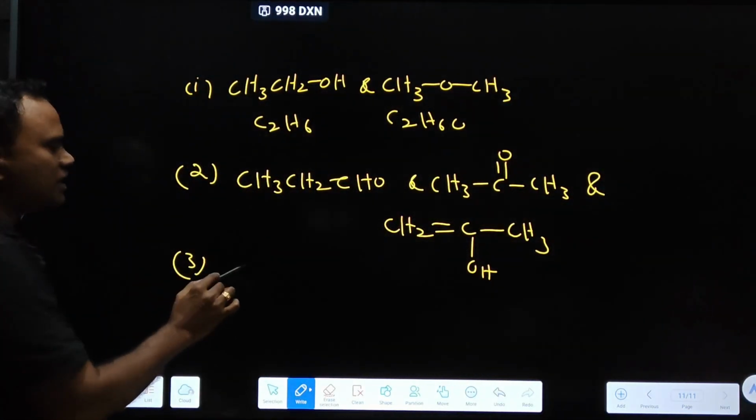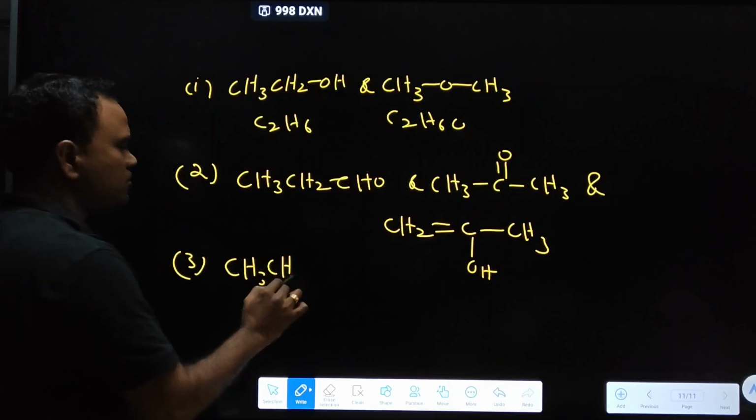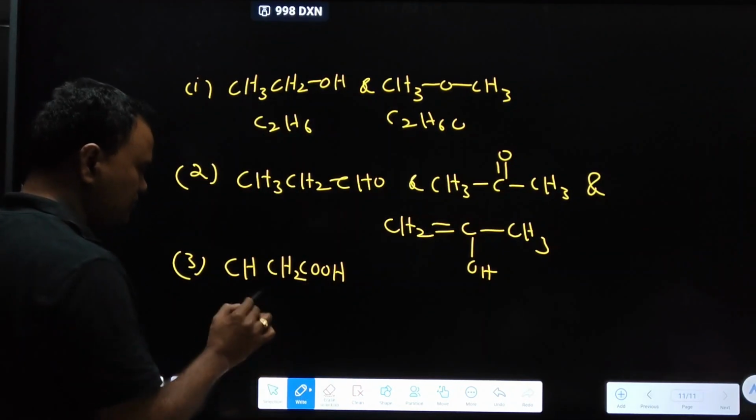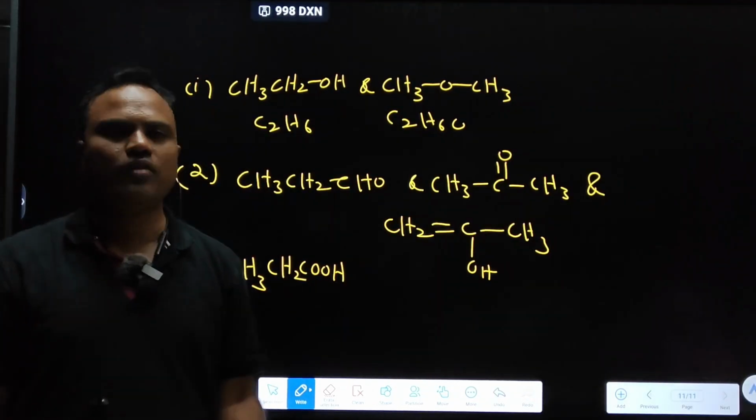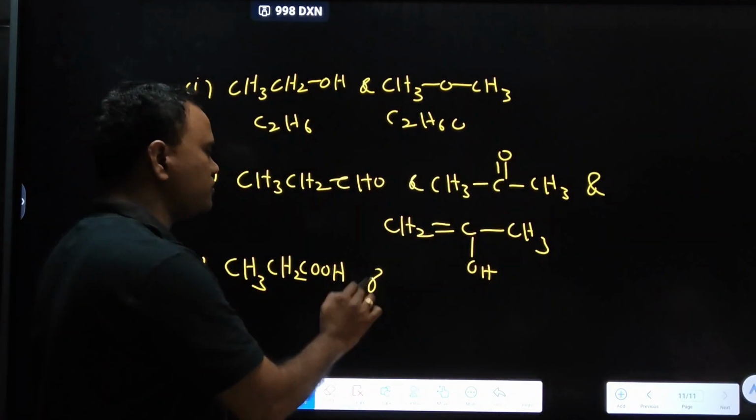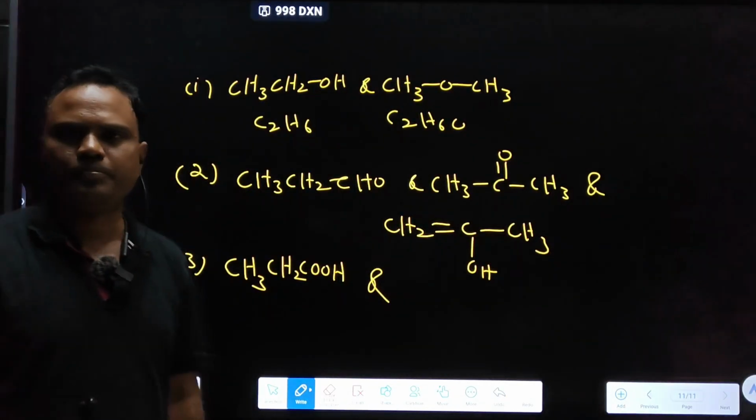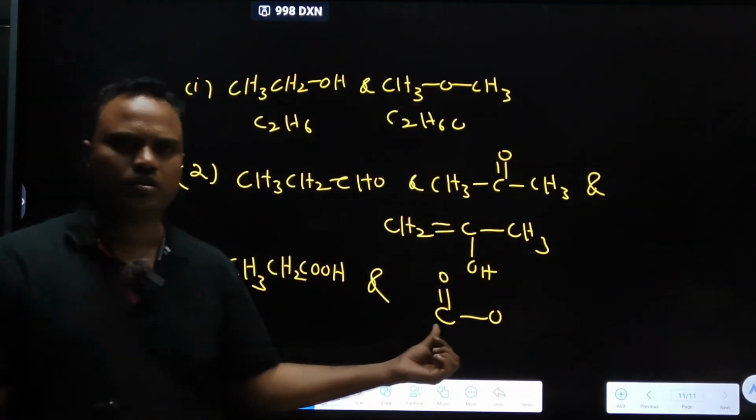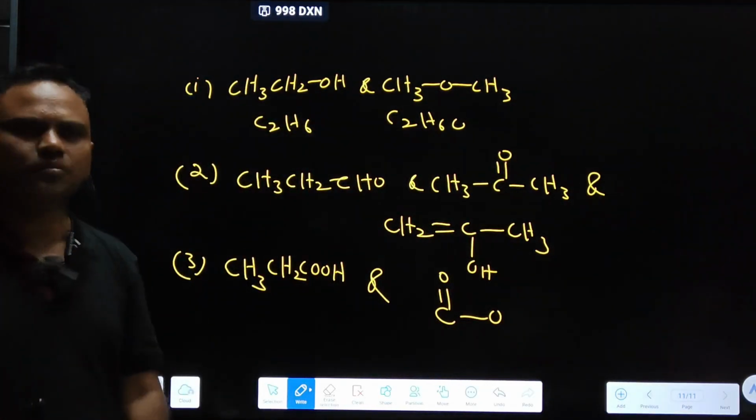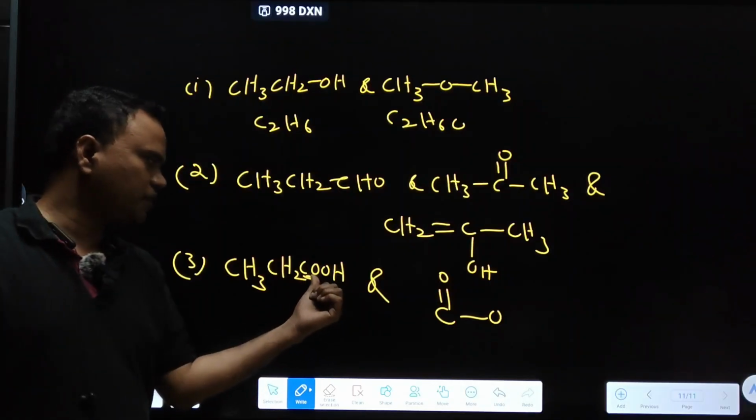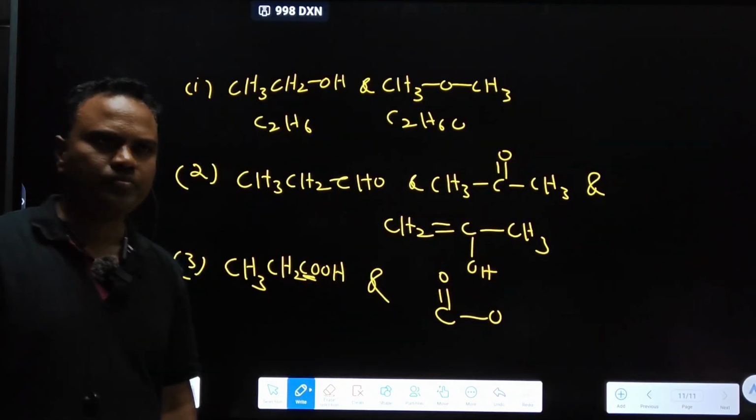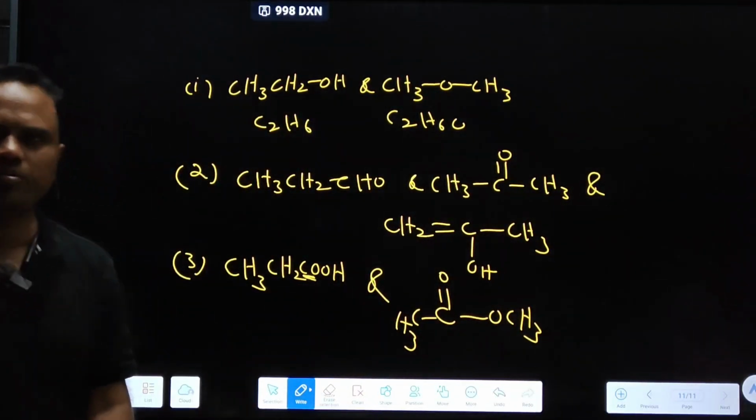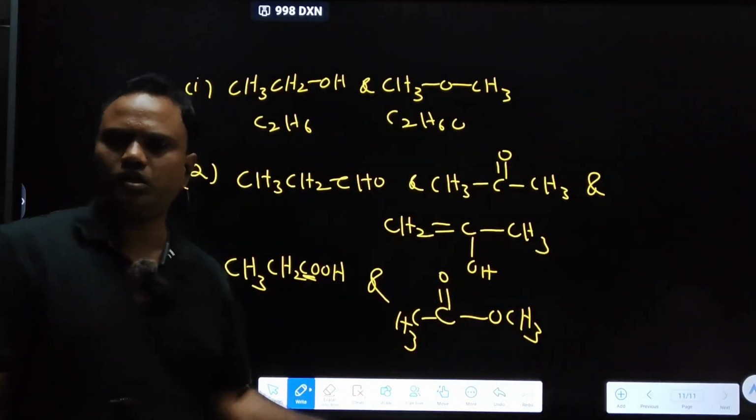Next, carboxylic acids and esters. CH3, CH2, COOH. Propanoic acid. Form one ester with 3 carbons. How can we form it? The ester formula is C double bond O. One carbon already came. Remaining how many carbons? One carbon is completed, the remaining 2 carbons. Keep one carbon here and one carbon here. First write C double bond O and write the remaining carbons.